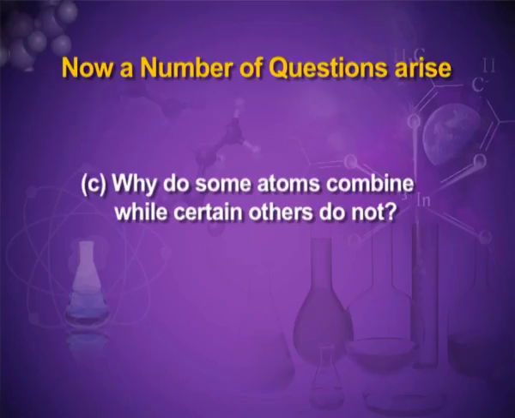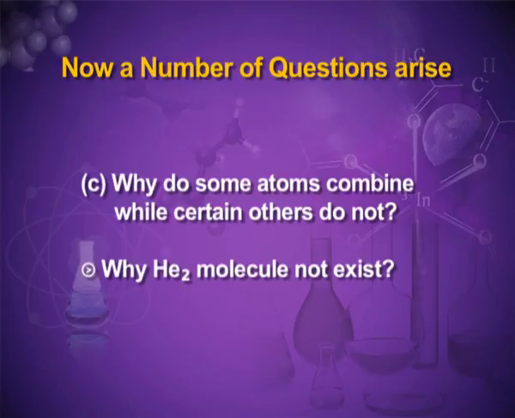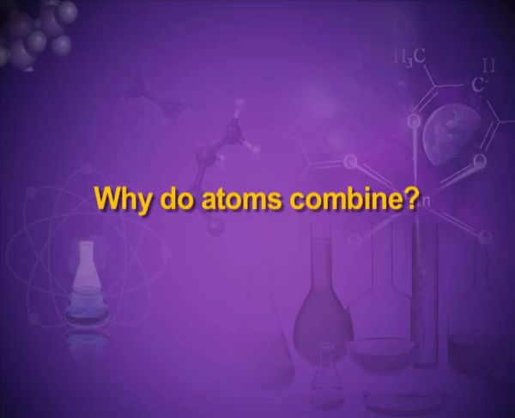Similarly, why do some atoms combine while certain others do not? For example, hydrogen atoms combine to form a hydrogen molecule, but helium atoms do not combine to form a helium molecule. There is no molecule like He2. Why is it so? We will study today why such combinations take place.